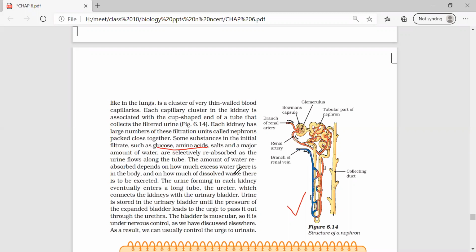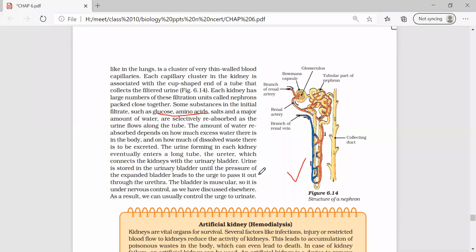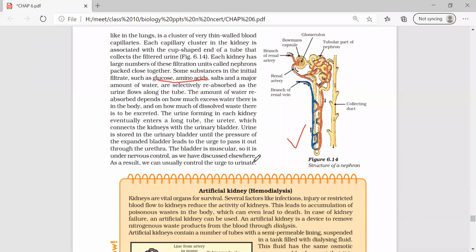Where is the excess amount of water absorbed? Loop of Henle, ma'am? No, mostly everywhere, and the remaining will be absorbed by the collecting duct.